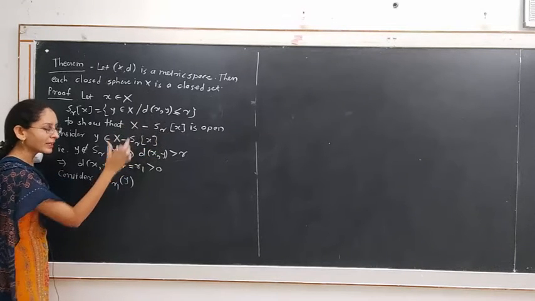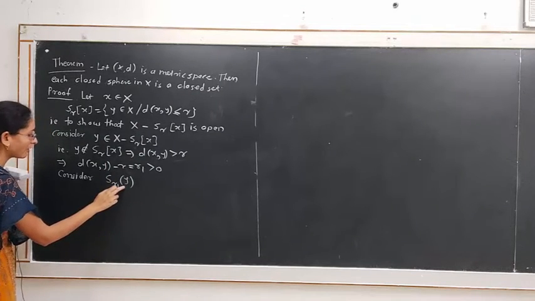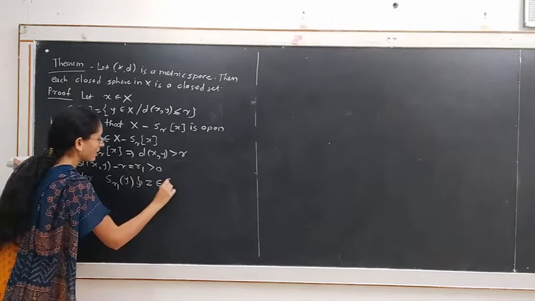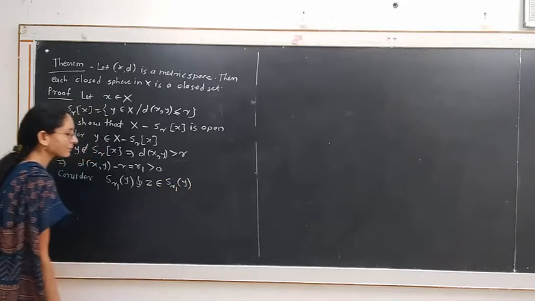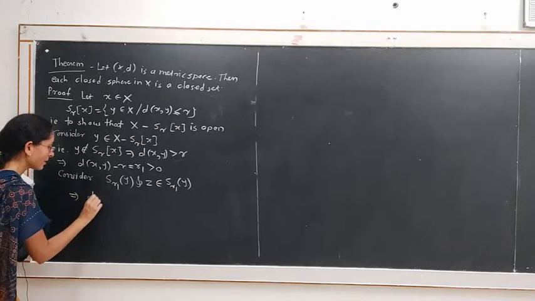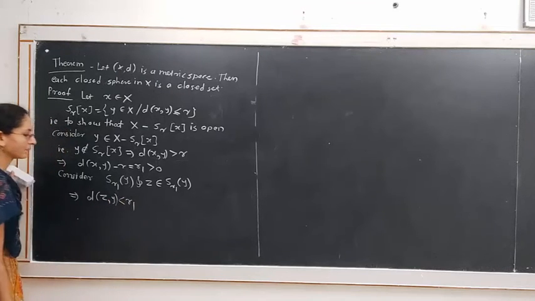Then this set will be a neighborhood of point y. For that, again we consider one point from this set, z belongs to S_r1 of y. And z belongs to this open sphere. This implies d of z, y is strictly less than r1.